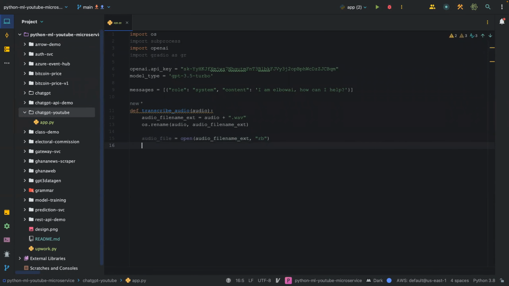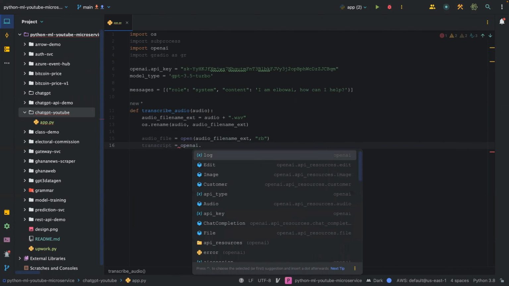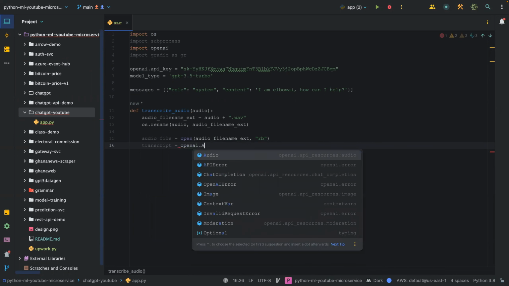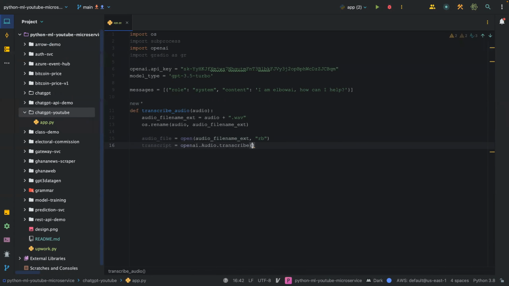Okay, so now we can say transcript is equal to OpenAI.audio.transcribe, and then we use the whisper-1 model, and then we pass in the audio file. So the next is to return the transcript, and then we extract the text from that JSON response.